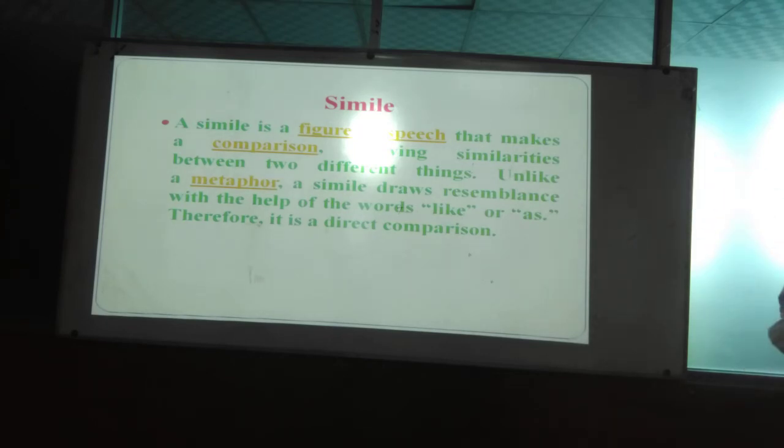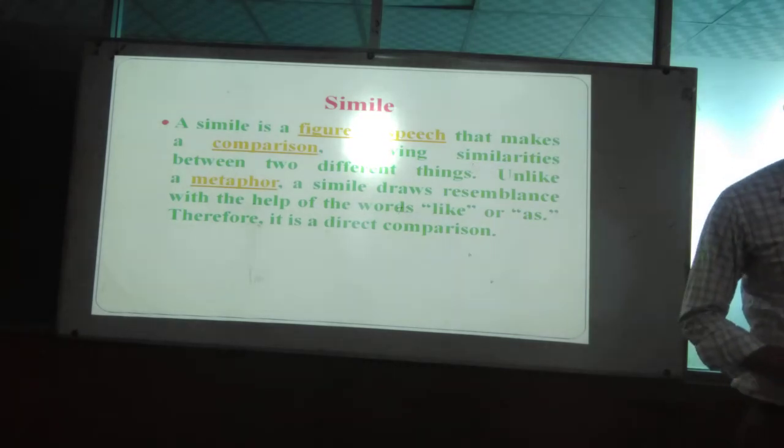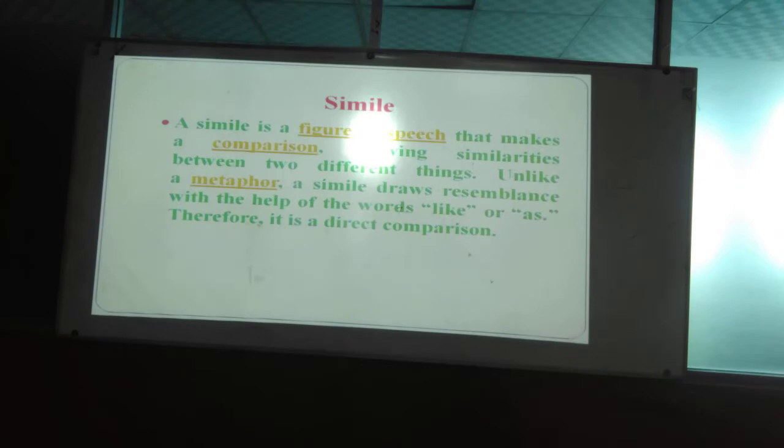A comparison of what? Showing similarities between two different things, unlike a metaphor. Two different things. So you have seen that it's a comparison. It's a comparison of how many things? Two things you can compare. But these two things must be different from each other, okay? It should not be similar.